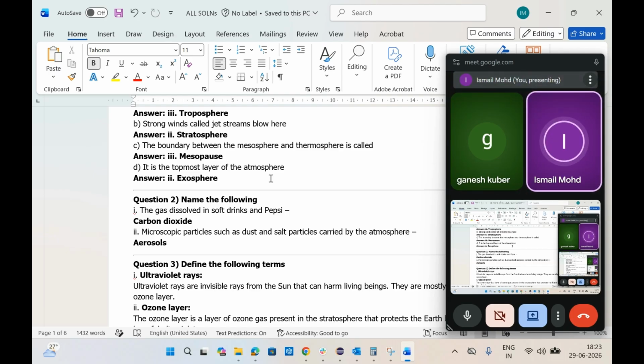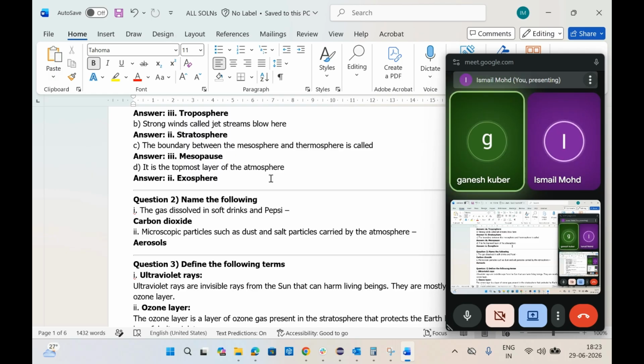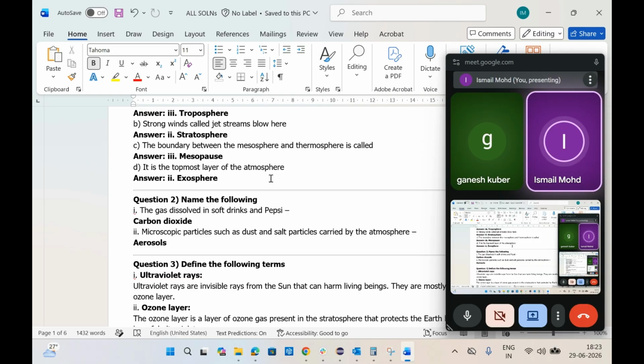Similarly, there is one more thing called the tropopause. What is the tropopause? In the textbook, it is given that the temperature stops falling at the upper boundary of the troposphere. Okay. So the tropopause is nothing but the boundary between the troposphere and stratosphere. Clear? Tropopause is the boundary between troposphere and stratosphere. Similarly, mesopause is the boundary between mesosphere and thermosphere. Next one, it is the topmost layer of the atmosphere, that is the exosphere.